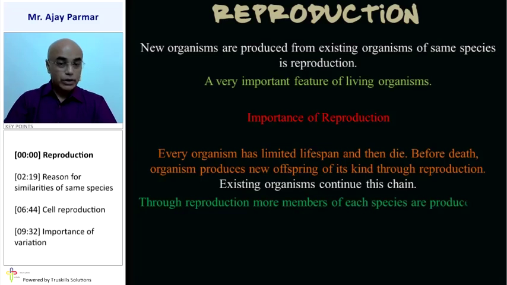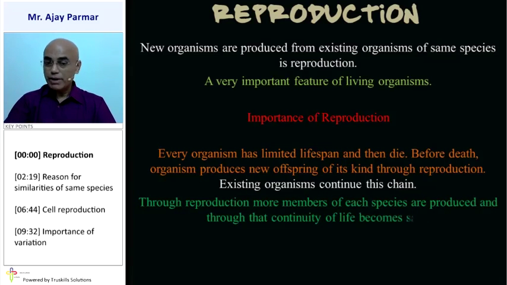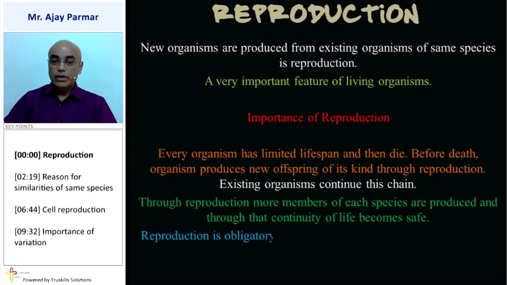Not only that, through reproduction, more members of each species are produced, and the continuity of life becomes safe. That means a particular species does not cease to exist, and therefore they keep on continuing their progeny.